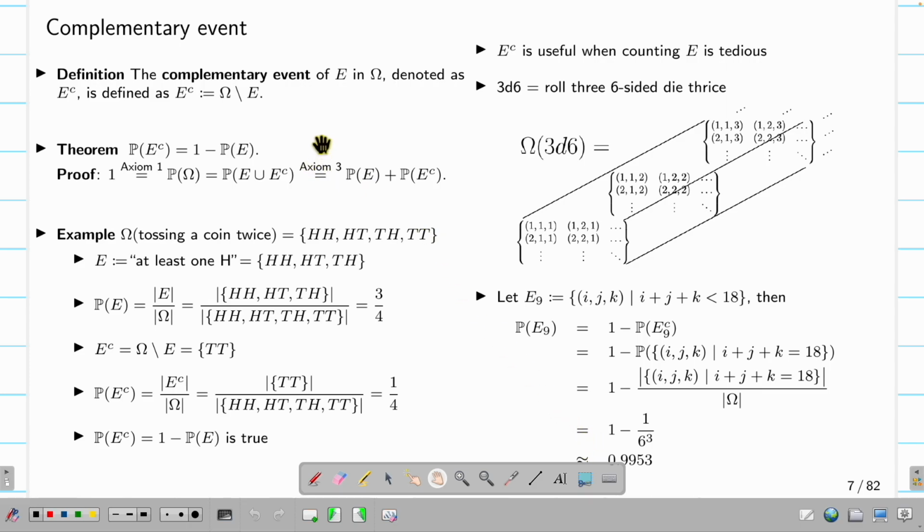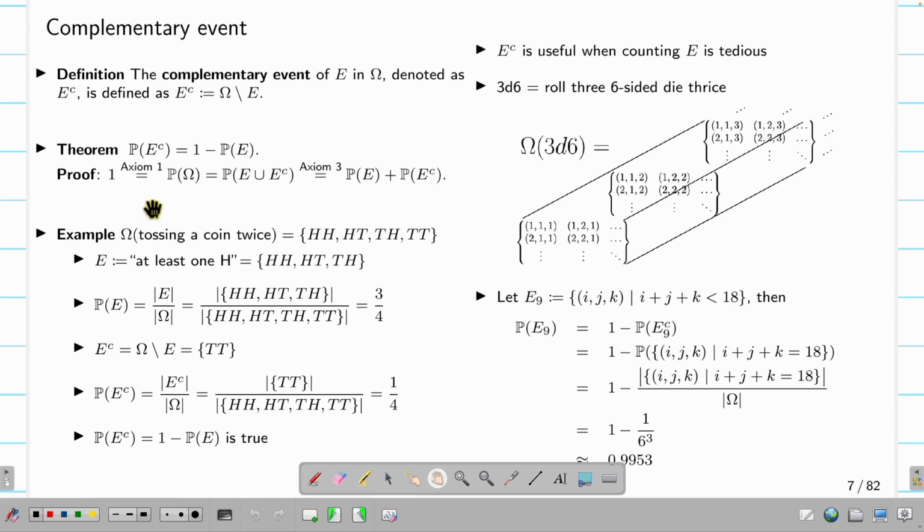Now we can talk about complementary events. So basically it's the thing from the complementary set. Suppose I have an event E in omega. Now I define the complementary event of E as E complement. Then E complement is defined as the set omega subtracting the set E, okay? Then a very simple theorem is that the probability of E complement is just 1 minus the probability of E, okay?